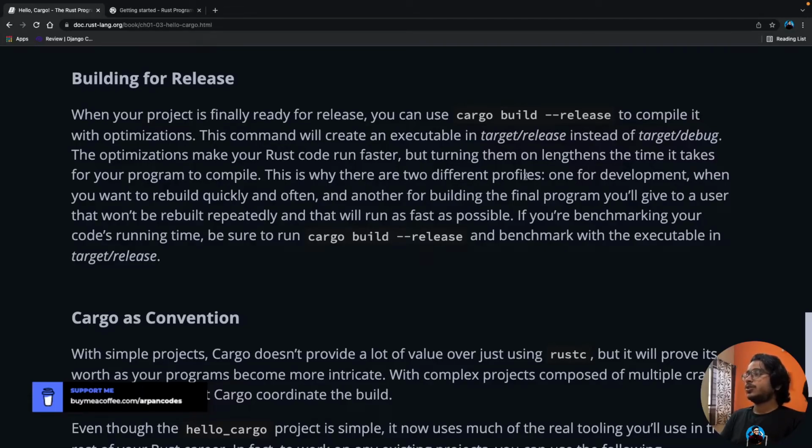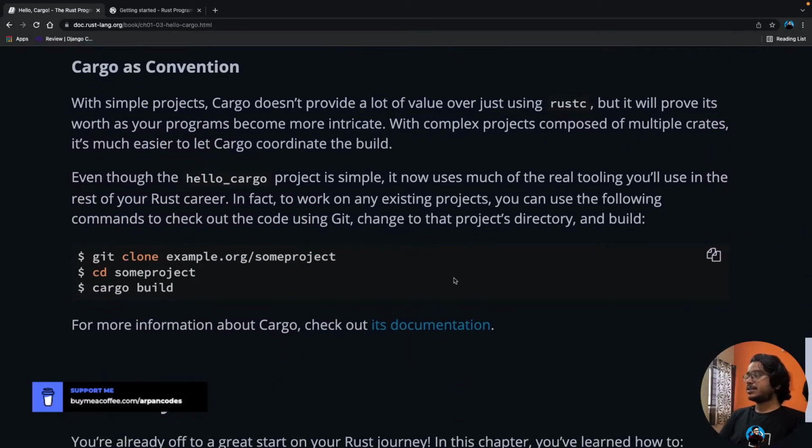This is why there are two profiles: one for development, when you want to rebuild quickly and often, and another for building the final program you'll give to users, that won't be rebuilt repeatedly and that will run as fast as possible. If you are benchmarking your code's running time, be sure to run cargo build --release and benchmark with the executable in target/release.